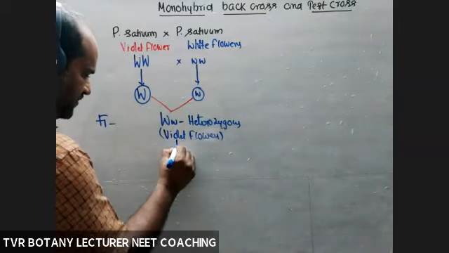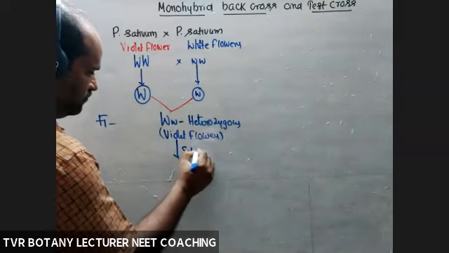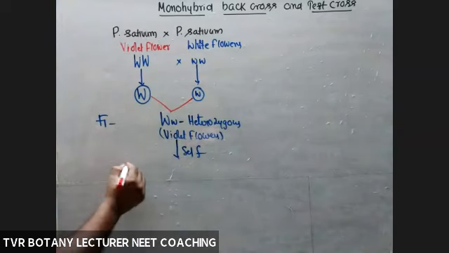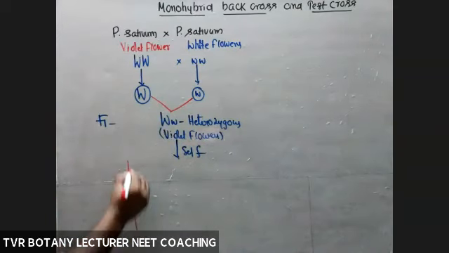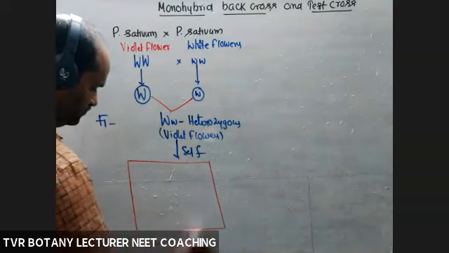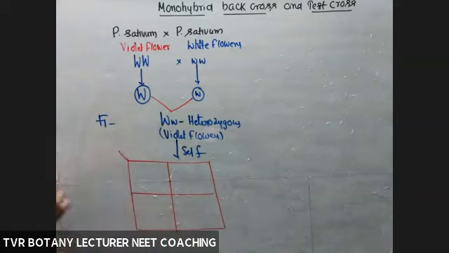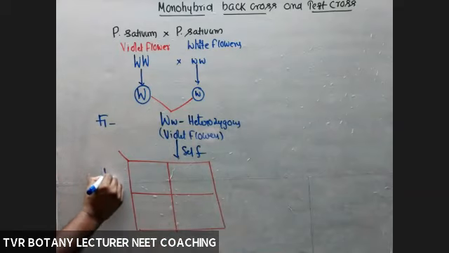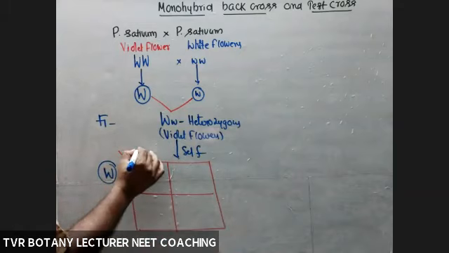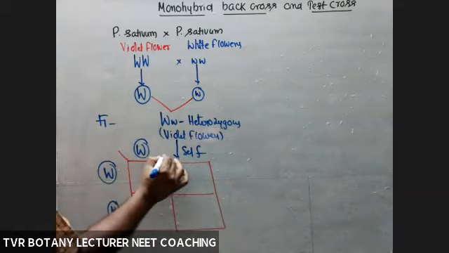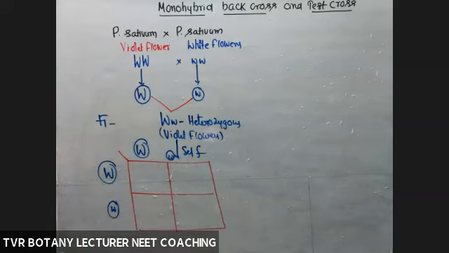If it is subjected to self-pollination, now take a Punnett square. From this one, two kinds of female gametes, two kinds of male gametes. So what are they? Capital W, small w.